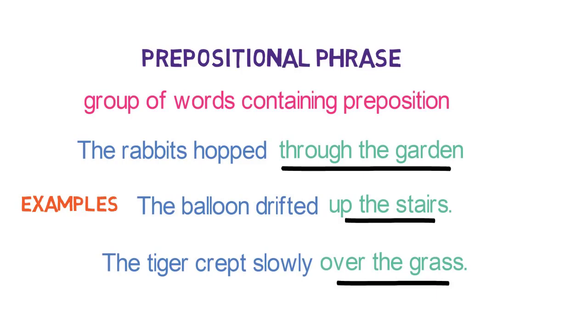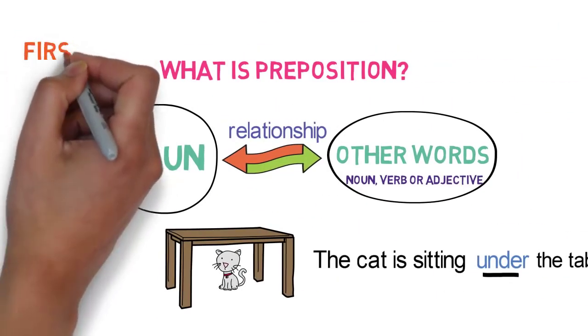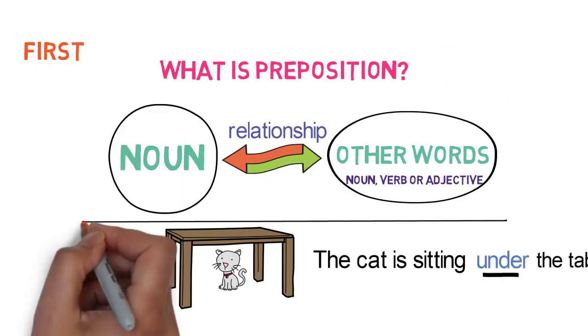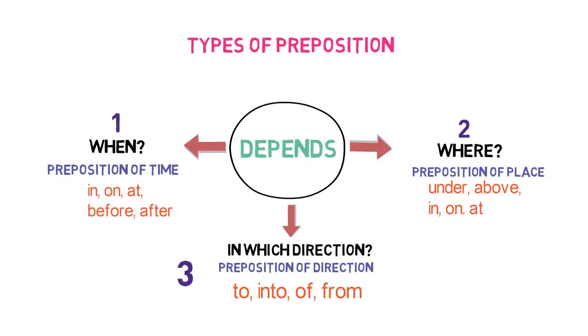Let's quickly recap what we have learned in this video. We discussed what a preposition is. A preposition is a word that links a noun with other words in the sentence. Then we discussed the types of preposition. Depending on the usage in the sentence, prepositions that describe when an event occurred are called preposition of time.